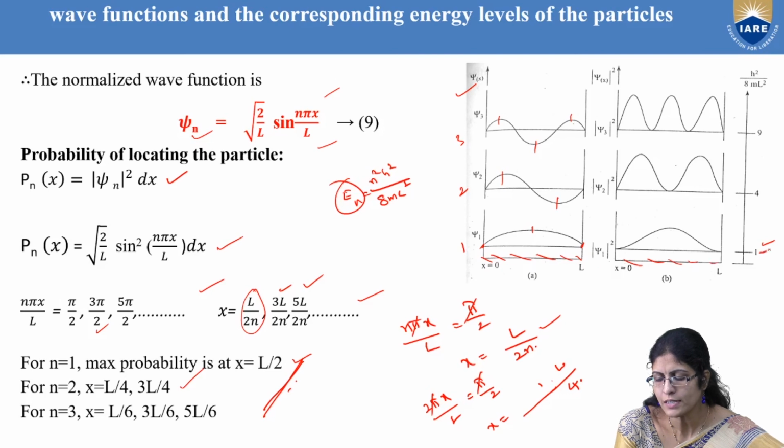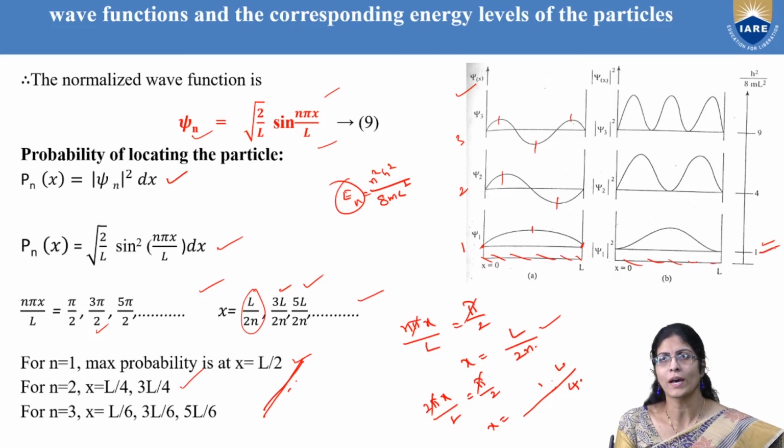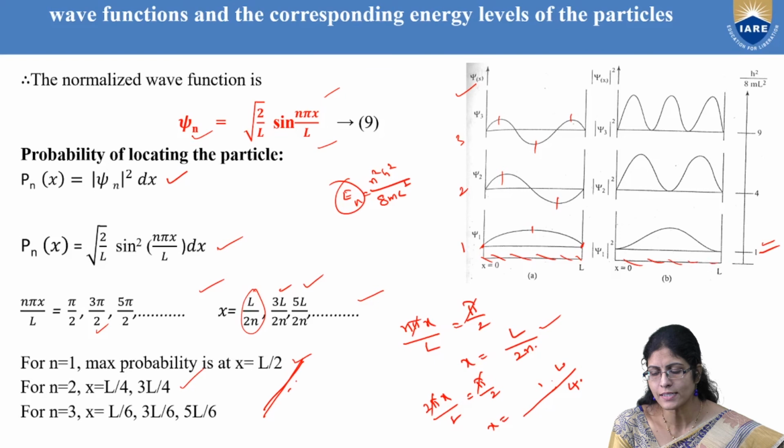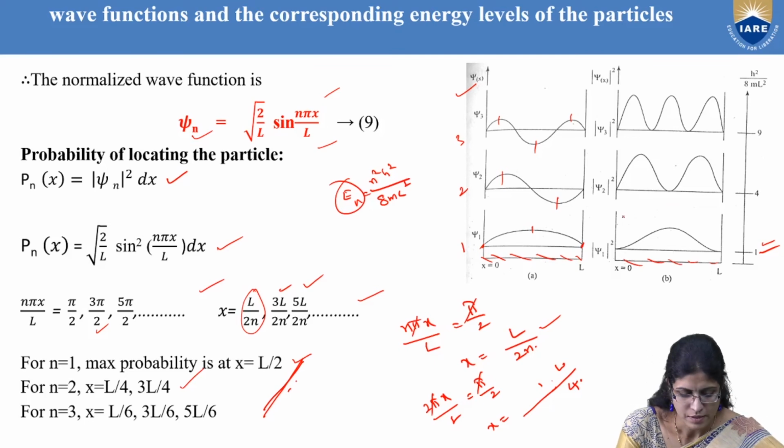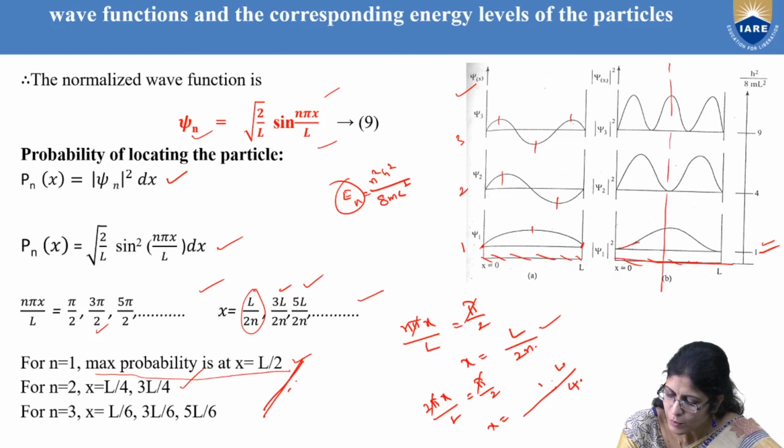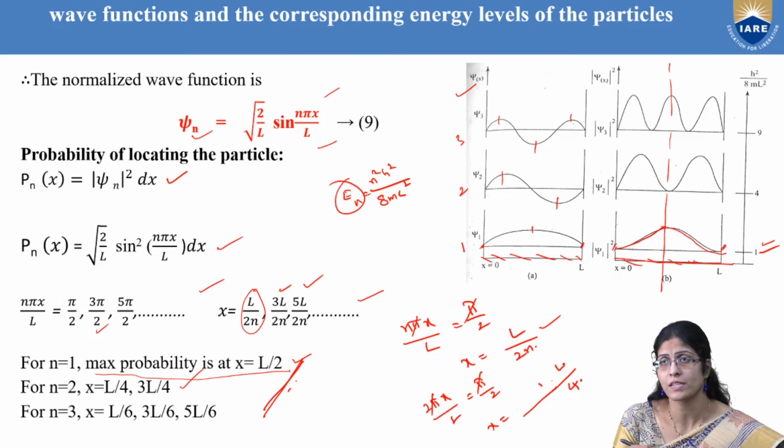The first level is n is equal to 1, and the first excited state will be n is equal to 2. So that's what you have to understand here. And yes, for n is equal to 1, the maximum probability is at L by 2. So if this is L, this will be half, right? The probability has risen to a maximum here and then it is decreasing, and on either side, where the particle is not found, psi of x is equal to 0.